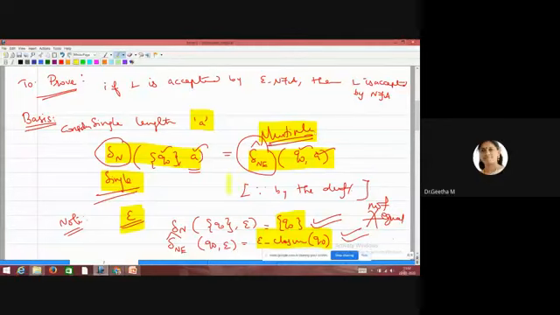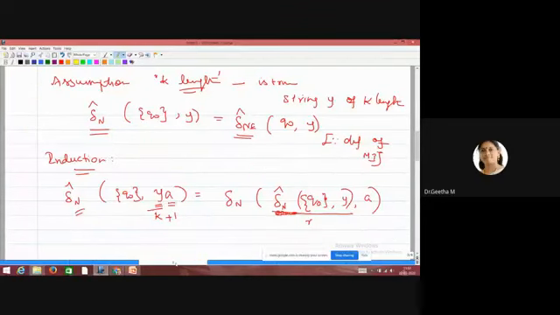Then coming to the assumption, the hypothesis. What is the hypothesis? We should consider a K length string. My K length string is Y here. So both the sides are equal, since according to mathematical induction, up to K length we assume that both the sides are equal. So multiple transitions of NFA are equal to multiple transitions of NFA with epsilon. Straight away, we can write it like this.